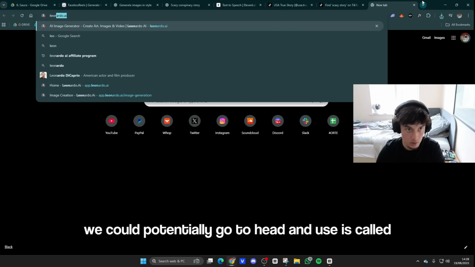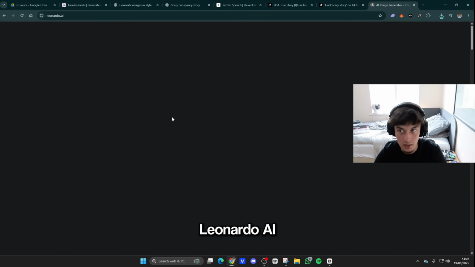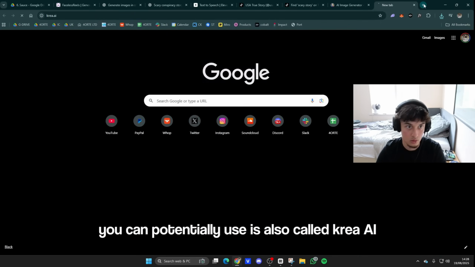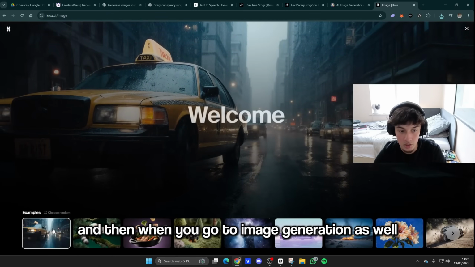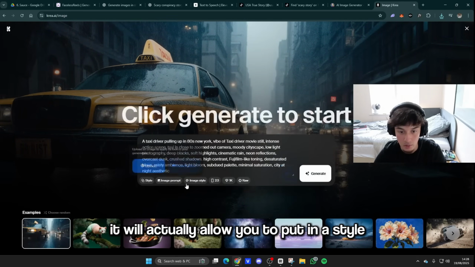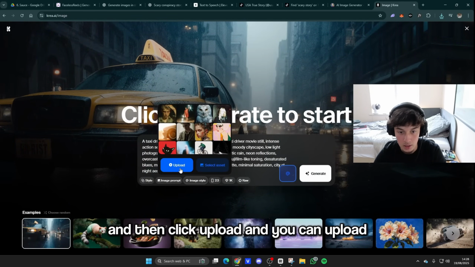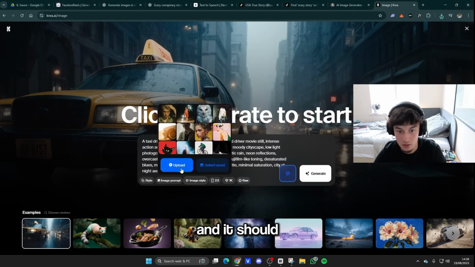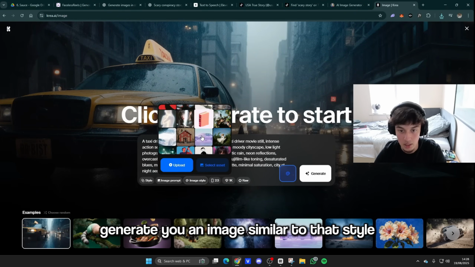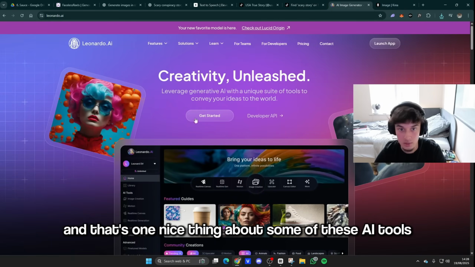Some alternatives we could potentially use are Leonardo AI and another one you can use called Create AI. In here there's a lot of different styles you can use for images, and when you go to image generation, it will actually allow you to put in a style and then click upload. You can upload a reference basically, and it should generate you an image similar to that style specifically. And that's one nice thing about some of these AI tools right here.